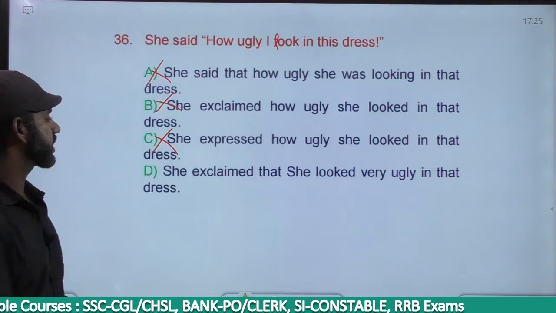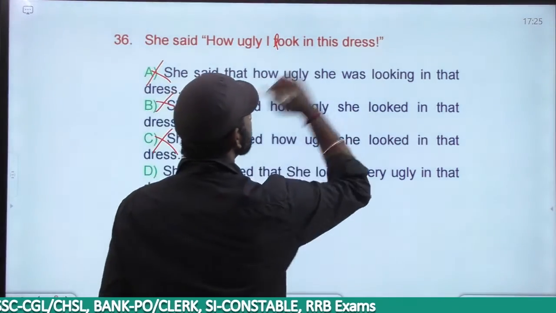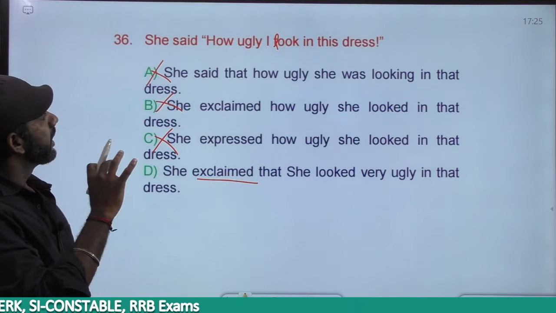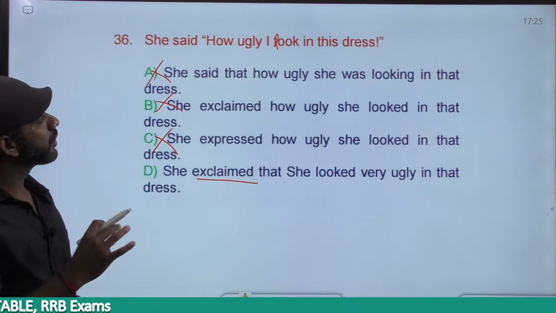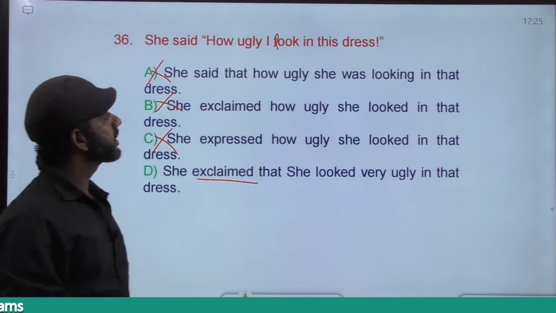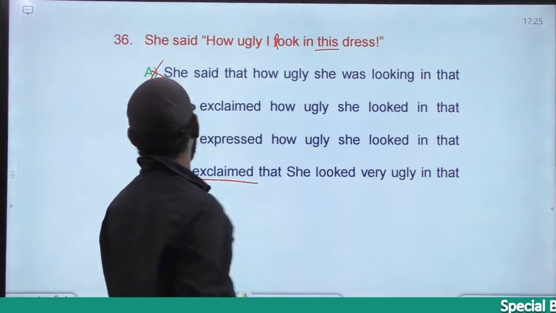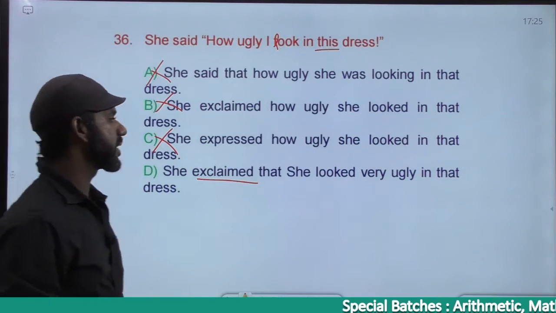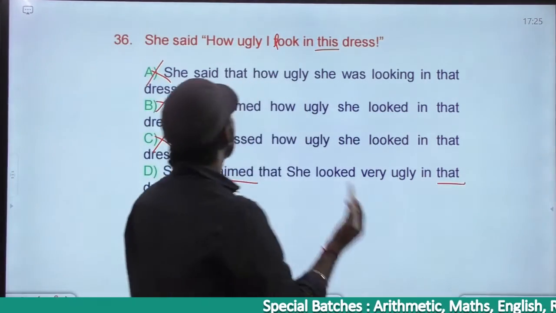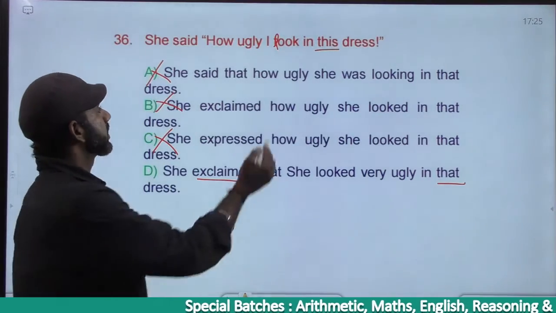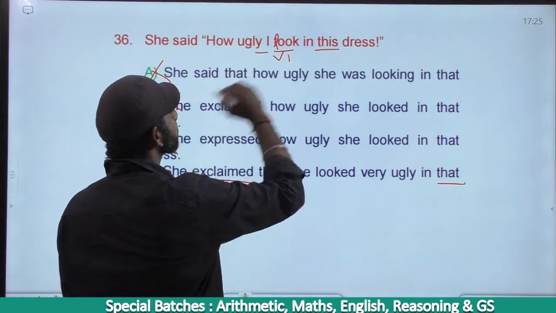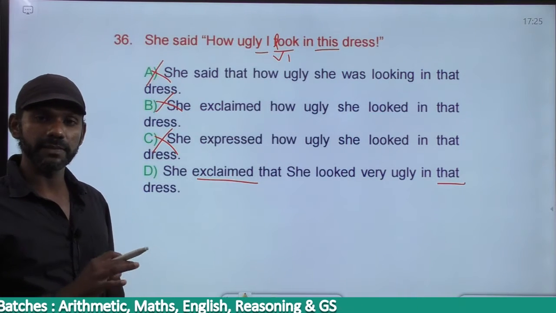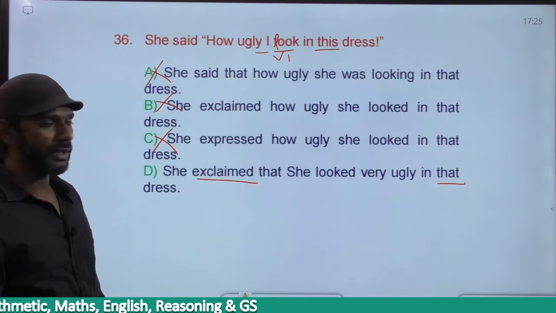She exclaimed that. Correct. An exclamation mark is there. So said becomes exclaimed. She exclaimed that, how ugly I look in this dress. This becomes that. So she exclaimed that she looked very ugly in that dress. This became that. How ugly I look. The subject here is I. Look is V1. Subject plus V1 is simple present. And as you know, simple present must become simple past. Come to option D once again.